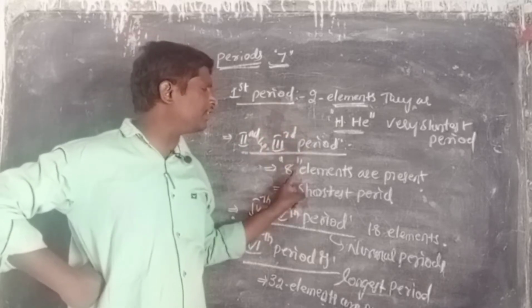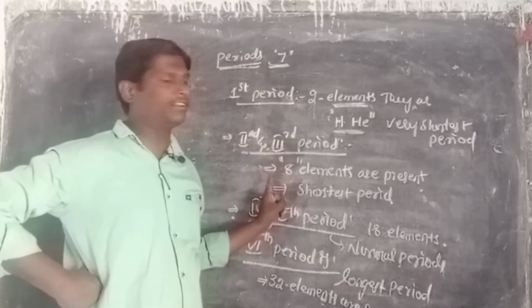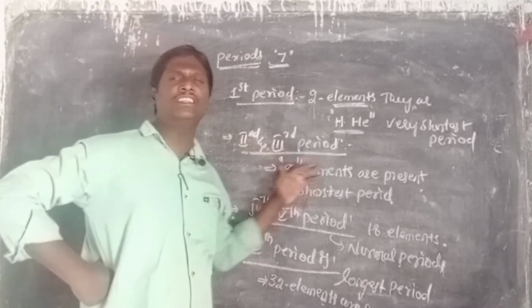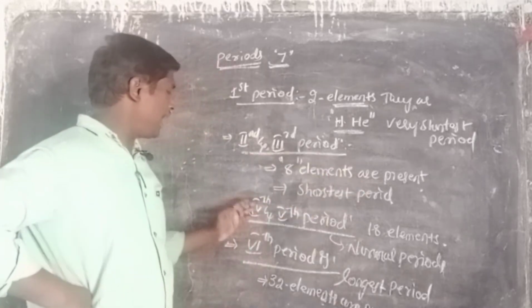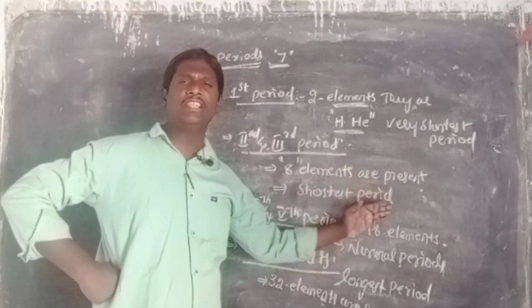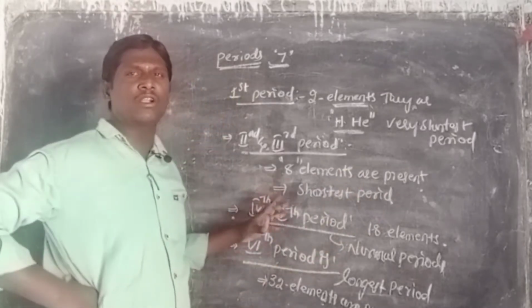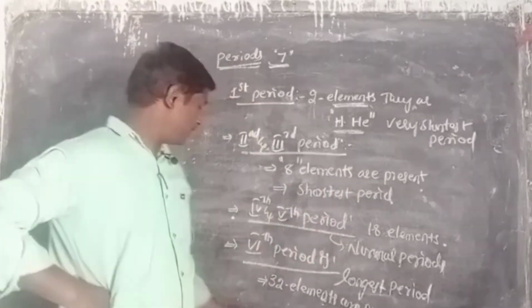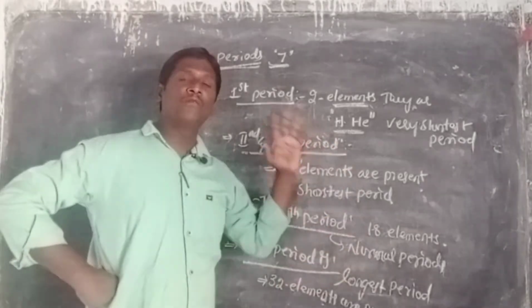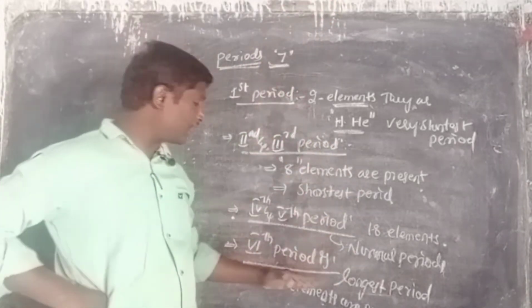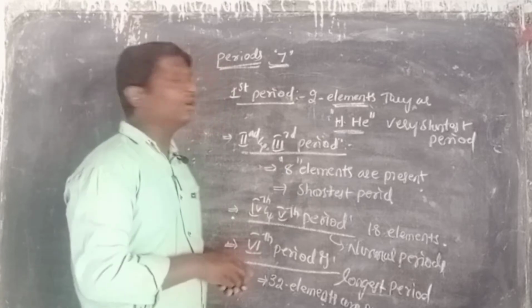In these 2 periods, only 8 elements are present. When 8 elements are present, it is called a shortest period. And in the fourth and fifth periods, totally 18 elements are present. It is called a normal period. Now the sixth period is a very long period. Why? Because 32 elements are present in it.